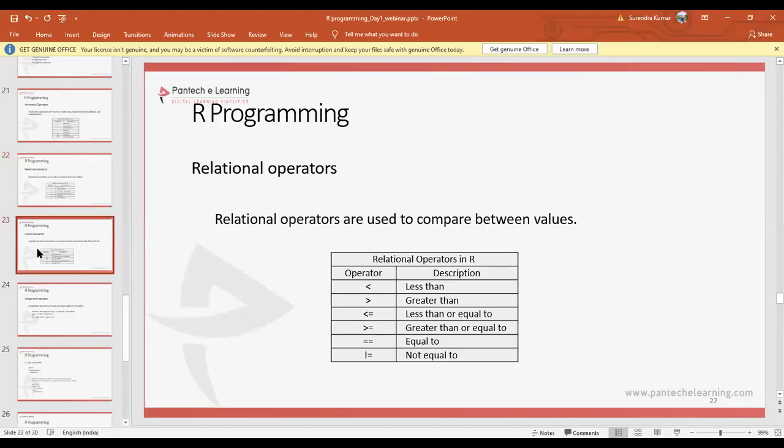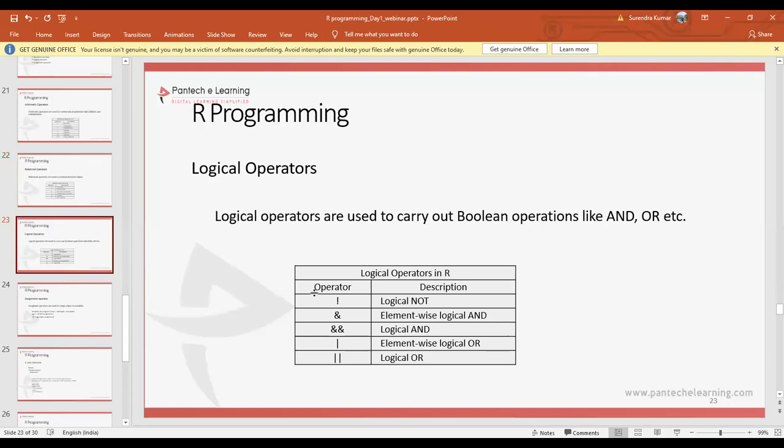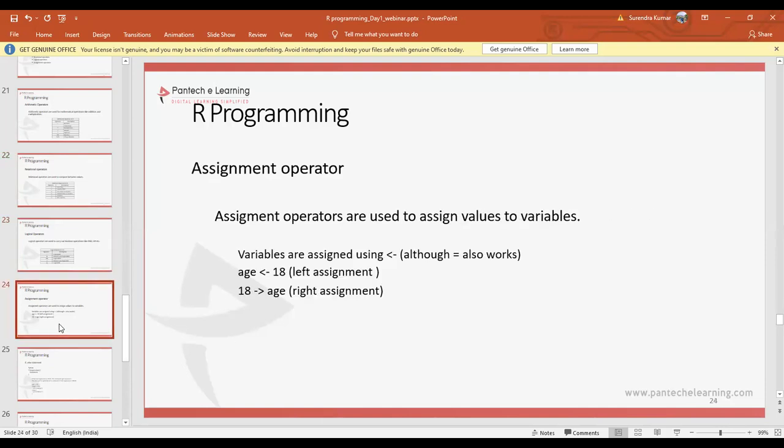Relational operators is over. So next is logical. We are able to implement logical NOT, element-wise logical AND and logical OR. Element-wise means it can access element by element, and the total variable-wise data can also be accessed. So this is how we can use it.